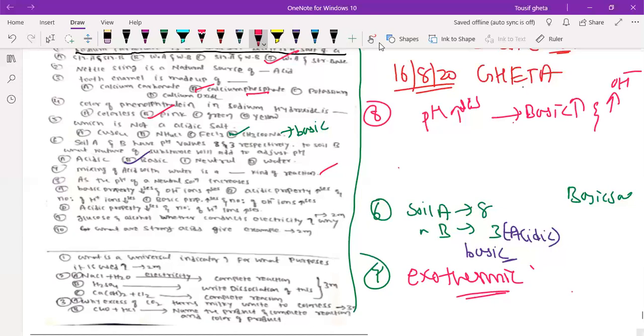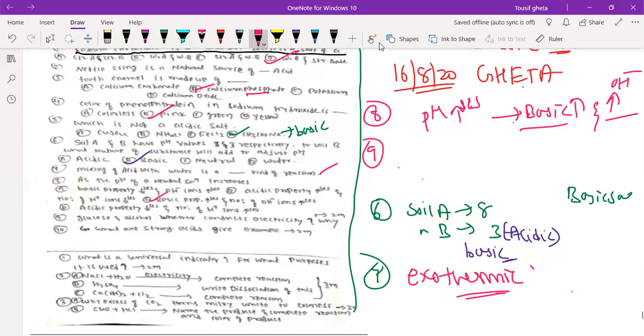Basic property decreases, no chance. A is not. Acidic property increases, no chance. C option was what? Basic property increases and number of OH minus also increases. So it's very clearly C option. Basic property increases, OH minus ion also increases. So this is 8th one.